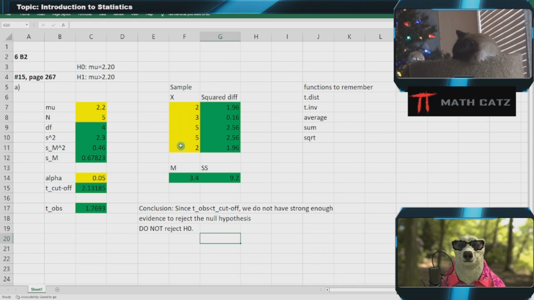Using Excel just to make the calculations a little bit more convenient, but they're all the same as if you were to do them by hand.